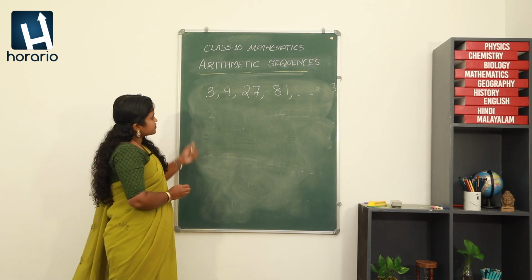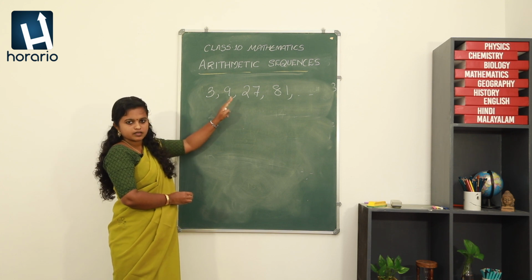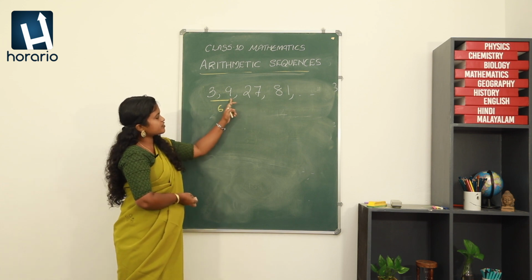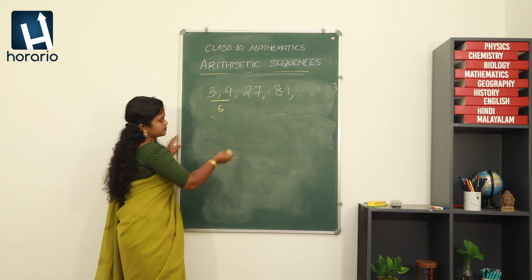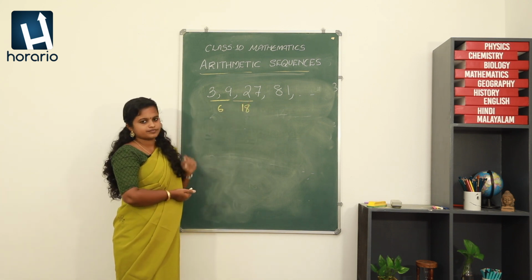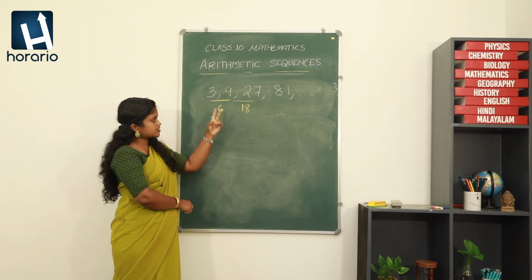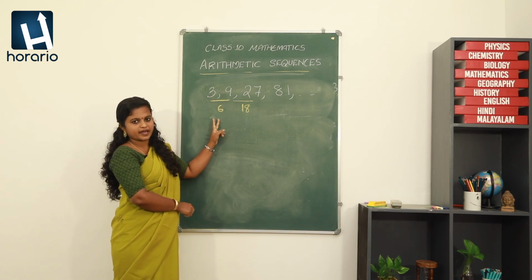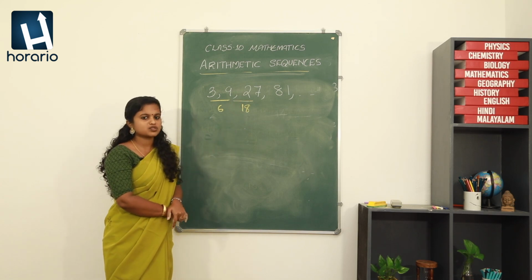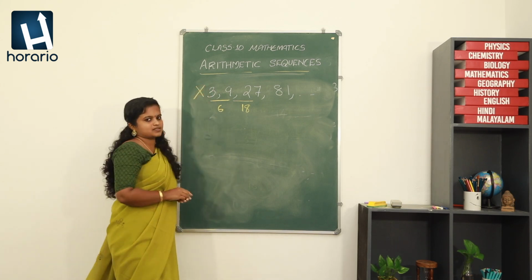We will see whether it is an arithmetic sequence or not. Okay. What is the first number? 3. What is being added to 3 in order to get the second term? 9 minus 3 is 6, here the difference is 6. Now what is the difference here? 27 minus 9, what is the difference? It is 18. So you can see that the criteria failed here. There is no common difference between the consecutive terms. The first two consecutive terms differ by 6, while the next two consecutive terms differ by 18. So there is no such common difference. So it cannot be called an arithmetic sequence.